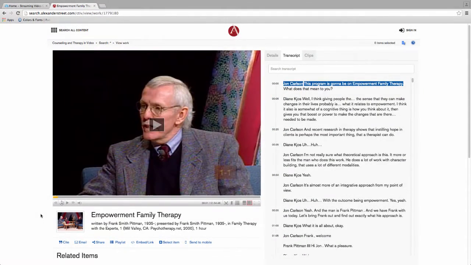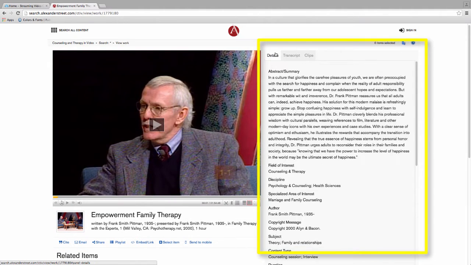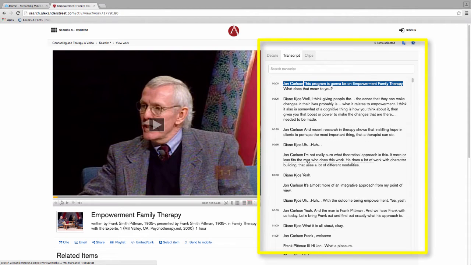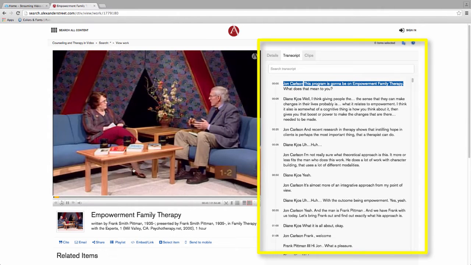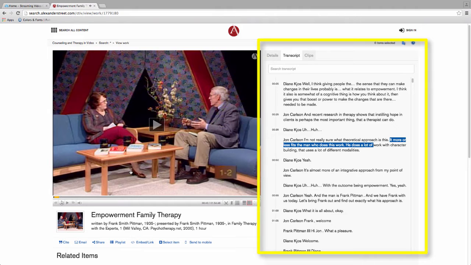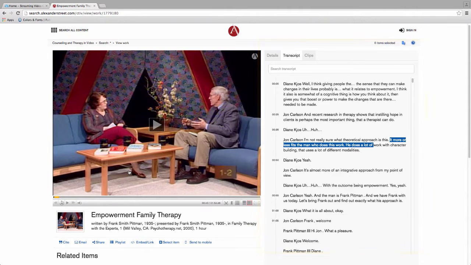Once you've selected a video, it will begin to play automatically. At the bottom of the video player are options to manipulate the video and change the display. Below the player is publication information about the video, plus links to site, email, or link to the video. On the right side are tabs to see more information about the video, under the Details tab, plus a transcript. The transcript highlights what is currently being said in the video, plus it's interactive. You can select part of the transcript and the video will jump to that portion of the clip.